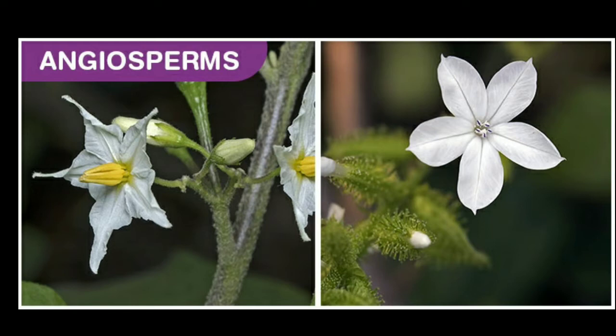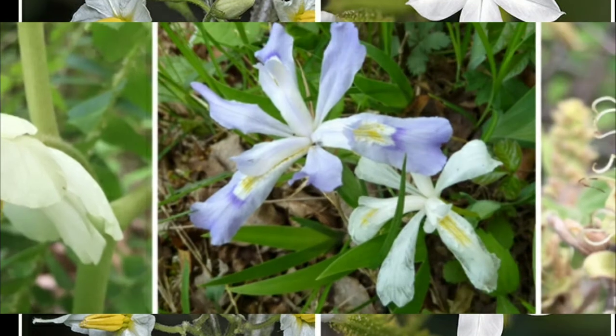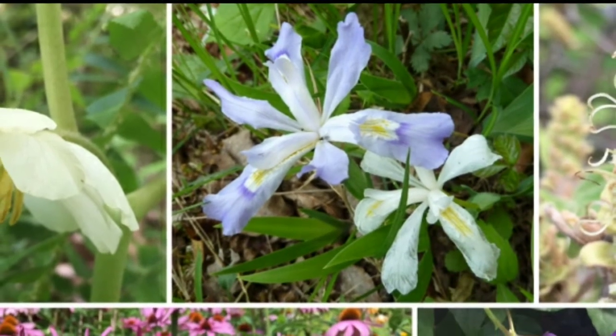Angiosperm. Here, angios means cover and sperma means seeds. Therefore, we say that the seeds are covered, hence they are known as angiosperms. Angiosperms are vascular plants with stem, roots and leaves.